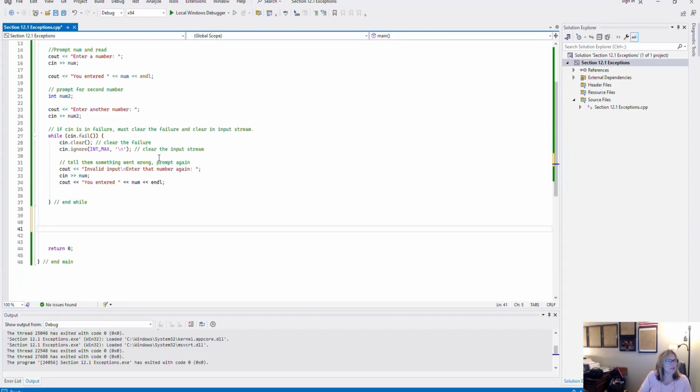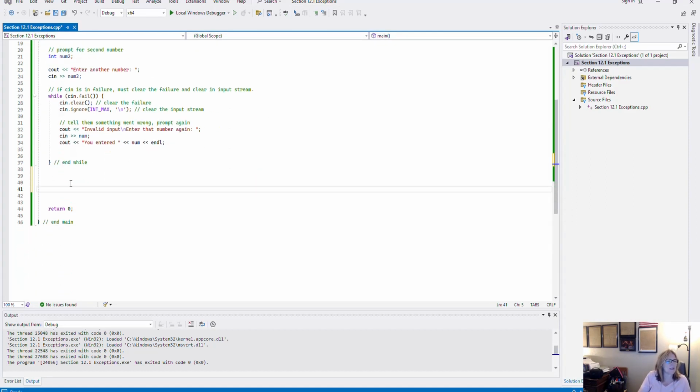All right, so I'm going to go down outside of my while loop, and the original question was to force a valid range. I'm pretty sure that that's what we were trying to do. So what I'm going to do is prompt the user to enter a number between, I don't know, 19 and 125. Something like that.